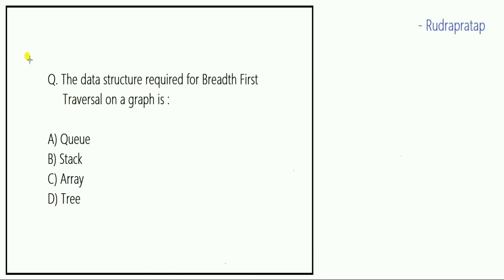And the next question is, the data structure required for breadth first traversal on the graph is? And the options are queue, stack, array and tree. So answer of this question is, guess what? Queue. So this is our answer.